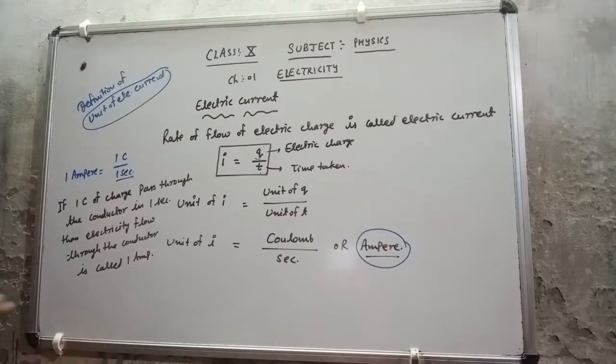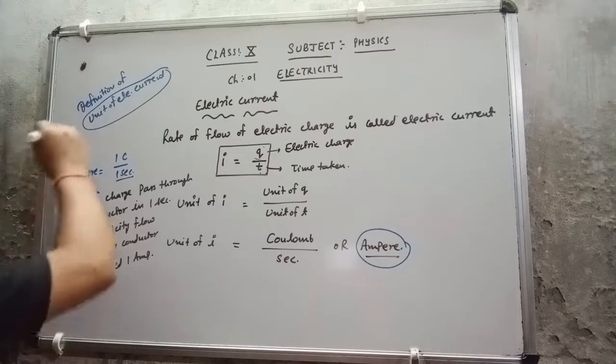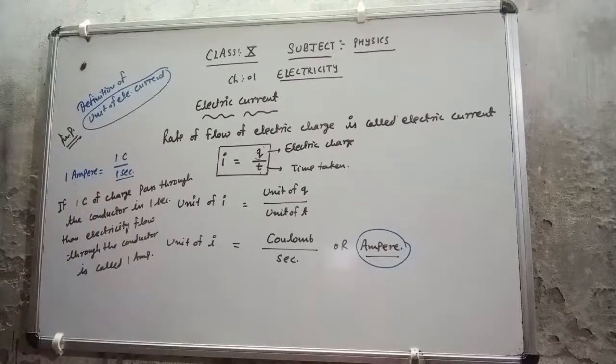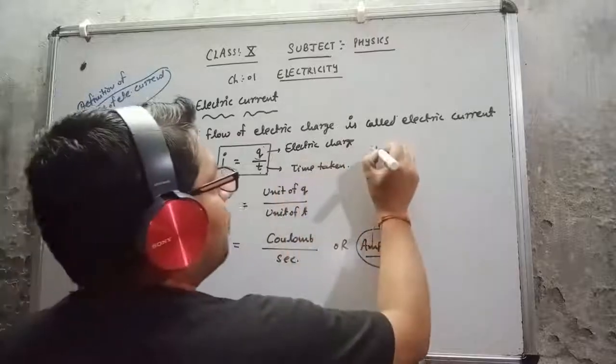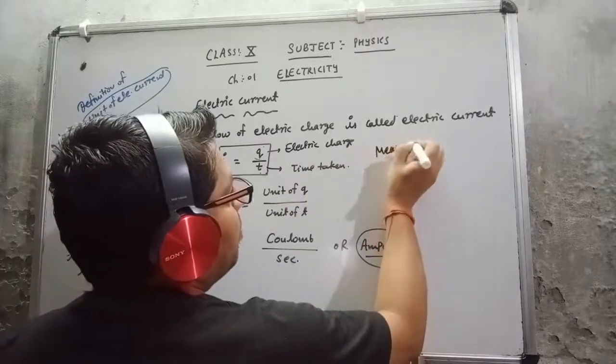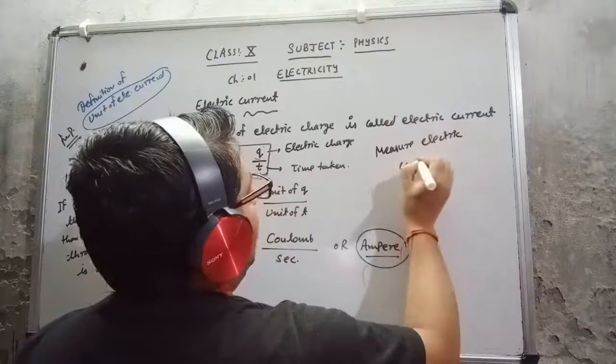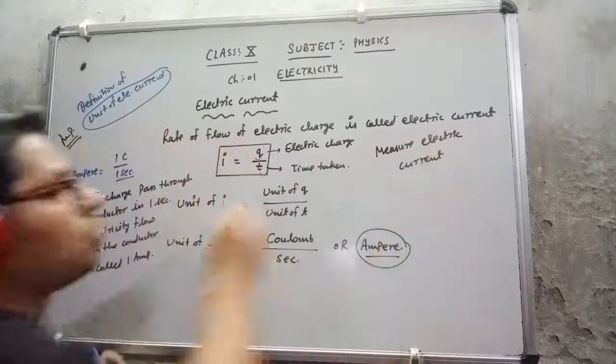Keep in your mind, this is a very important definition according to your board exam. Unit of electric current. Now, how can we measure the electric current? What is the way to measure the electric current? If I want to measure electric current, then I will use one device.